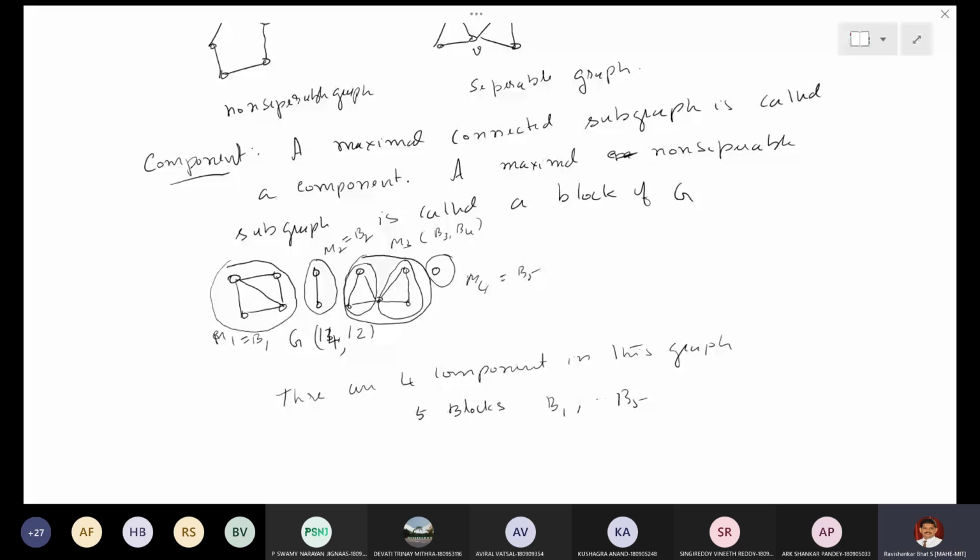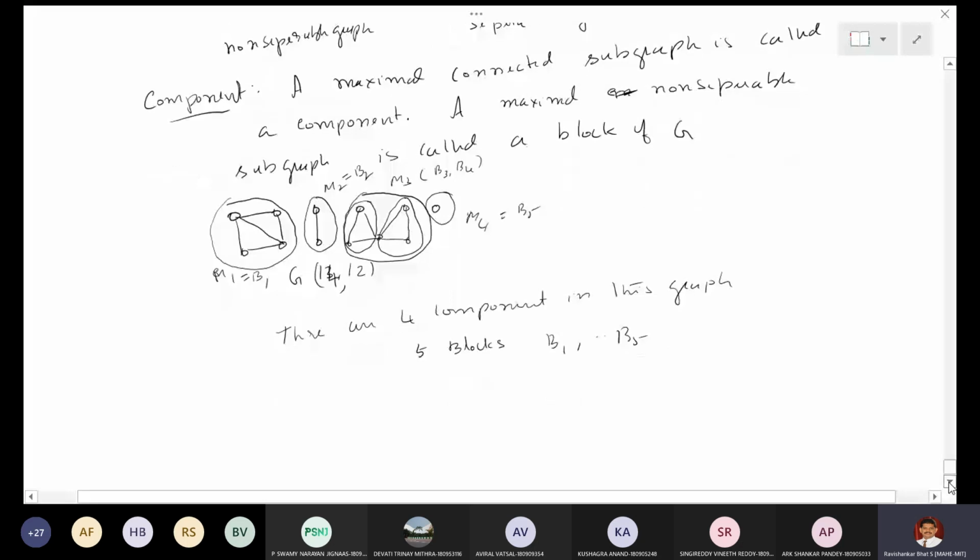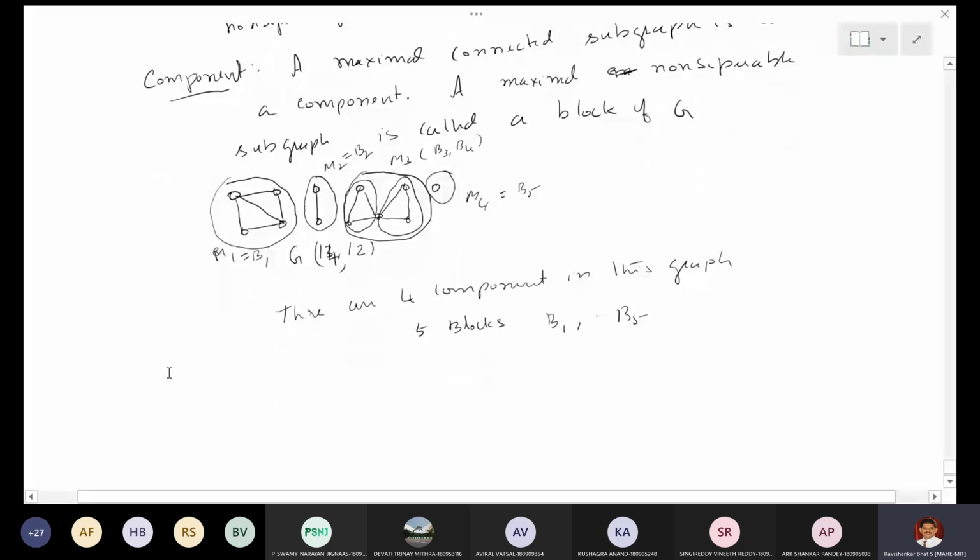So earlier we had only vertices and edges. Now I have defined blocks and components. This definition should be clear in your mind, otherwise we cannot proceed. I have defined so many things today, so please go through the definitions. Perhaps I have not touched the second part of the title, that is eccentricity, distance, diameter, and radius of a graph.